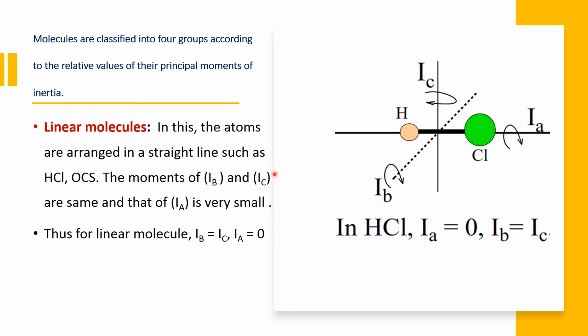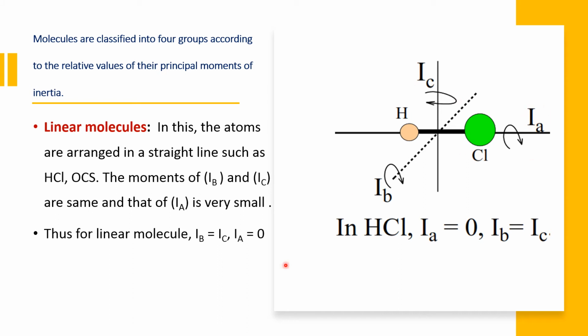The first one is linear molecules. If all the atoms are arranged in a straight line in a molecule, for example HCl, then the molecule is said to be linear. One more example is carbon oxysulfide, OCS. IA is rotation along the bond axis. IB is rotation in the plane of paper. IC is rotation at right angles to the plane of paper.